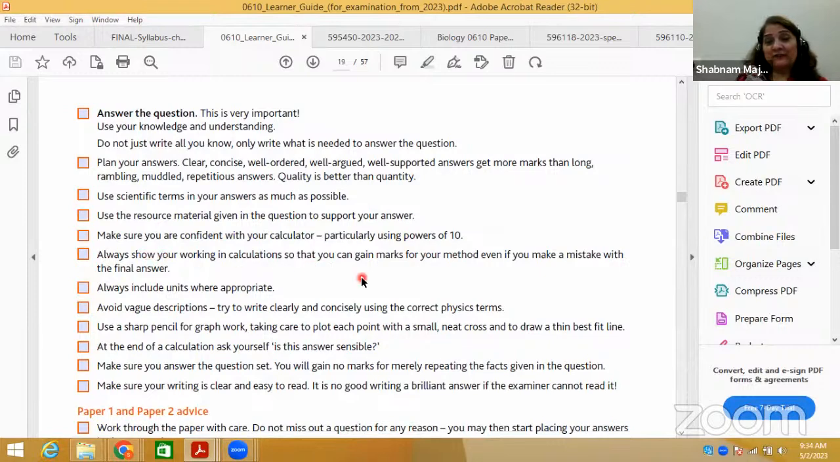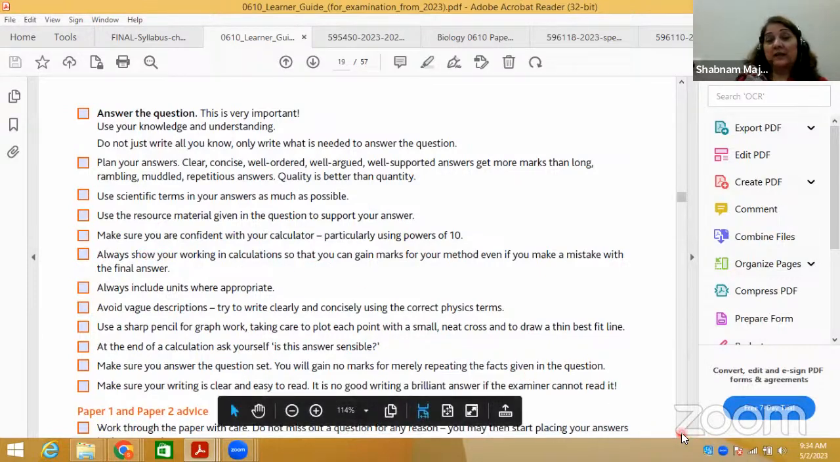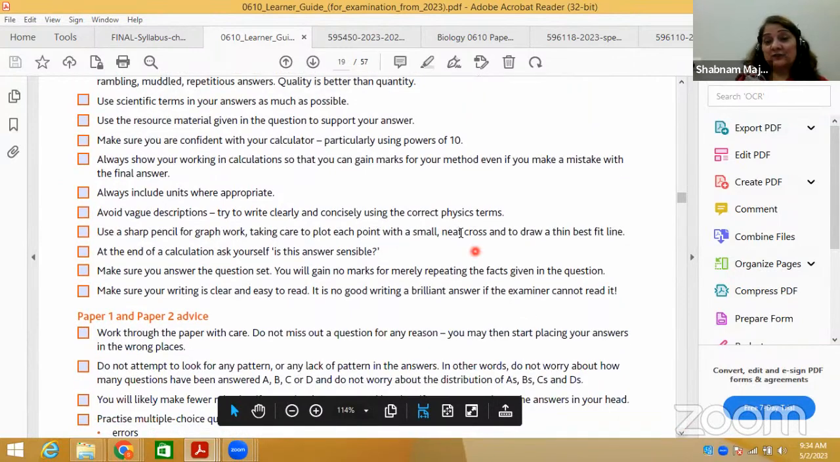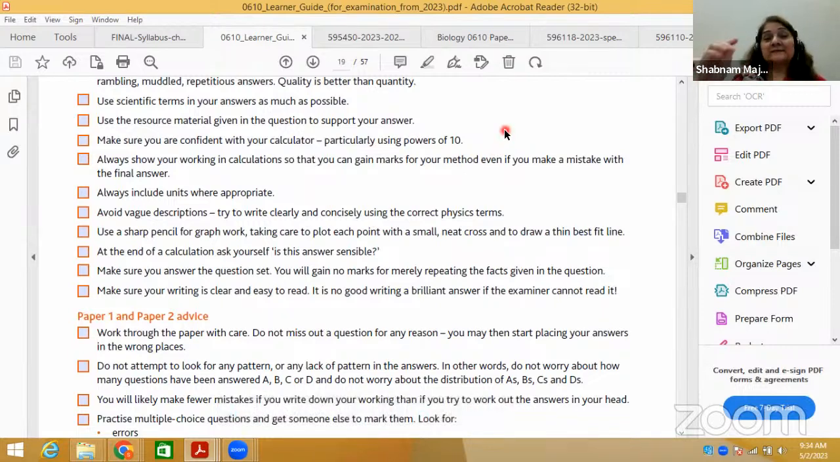Then make sure you are confident with your calculator. You can take your calculator, particularly for using powers of 10. It is important to take along, because in both the IGCSE and O-level theory paper, as well as the ATP, even MCQs, you need a calculator. For theory papers also, sometimes they ask you to calculate the percentage increase or percentage rise between two different values given in the graph. Percentage means you take the difference of the final from the initial, then divide by the initial value and multiply by 100.